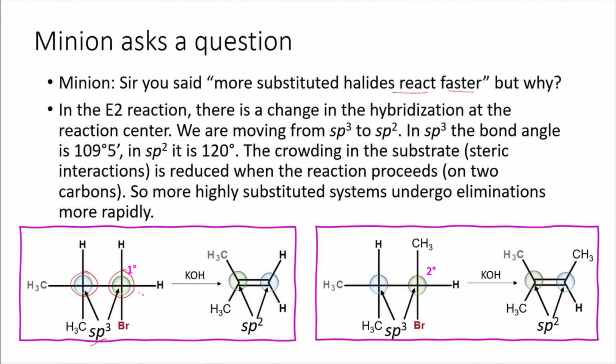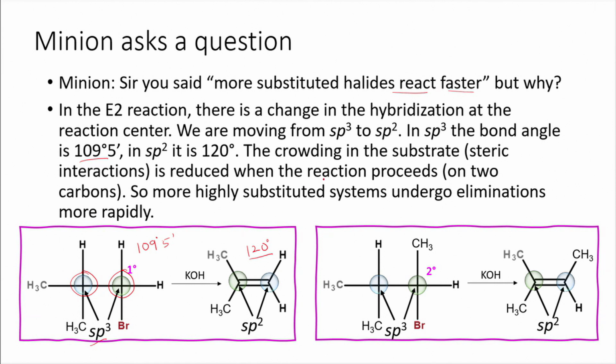So in the sp3 case we have a bond angle of 109 degrees 5 minutes, whereas in the case of sp2 we have 120 degrees. That means there is a normal relaxation happening in this case.